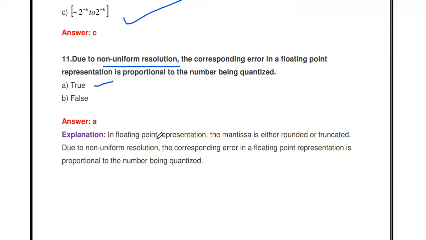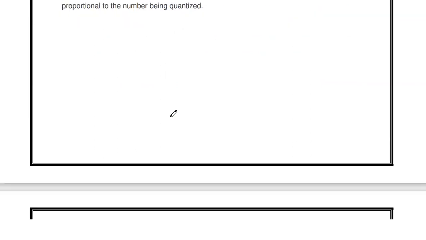In floating point representation, we have to perform the quantization on the mantissa, which is either truncated or rounded. So due to this non-uniform resolution, the error is proportional to the number being quantized.